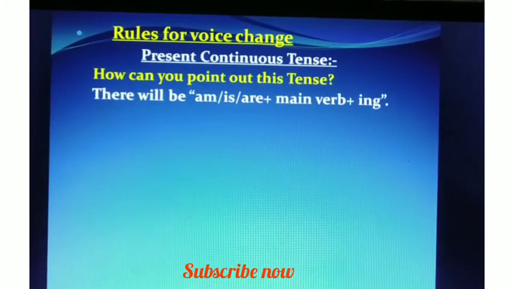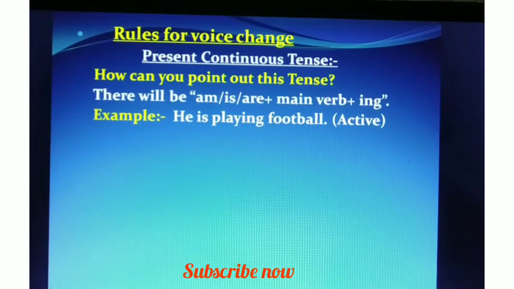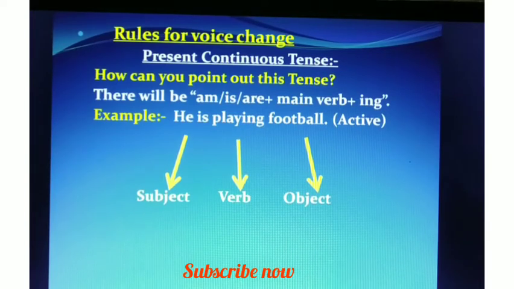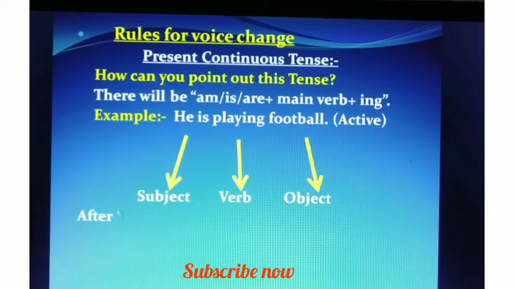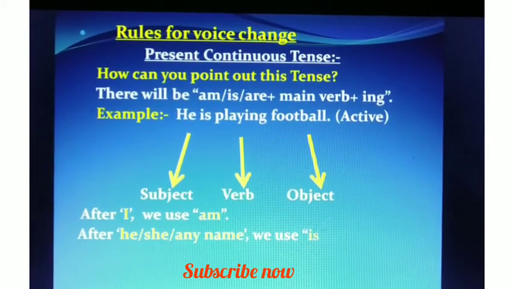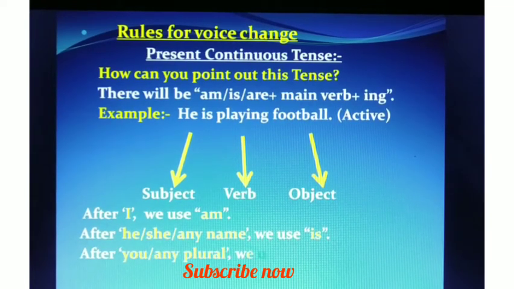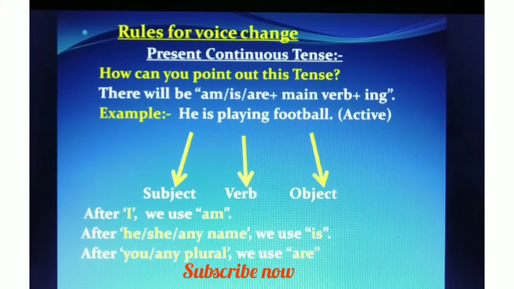There will be am, is, are plus main verb plus ing in the active voice in the given sentence. Example, he is playing football. This is in the active voice. Now look, he is the subject in the given sentence, play is the main verb, and ing is added to it, and is before it, and football is the object. In the passive voice, we use am after I, we use is after he, she or any name, and we use are after you or any plural.